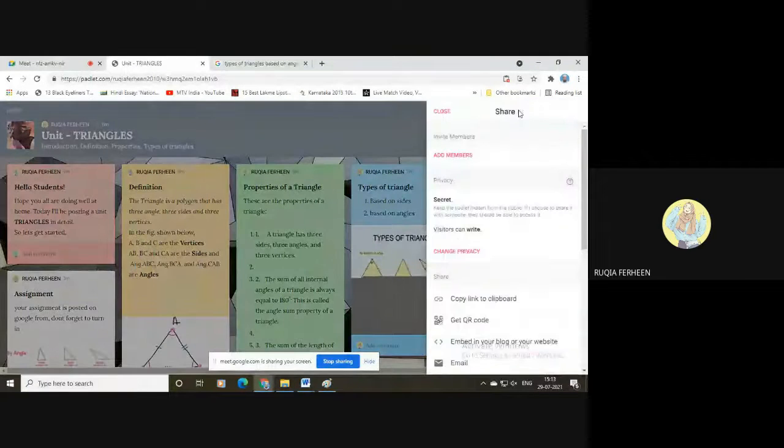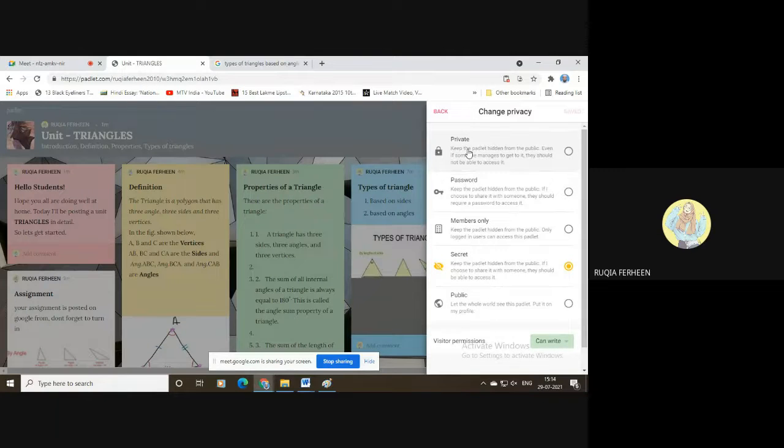Click on that option, and here, if the person has already created an account in Padlet, you can just add members because he's already present on Padlet. Or else you can copy the link to clipboard and email that link so that they can reach your Padlet. See, there are privacy settings also. There is an option secret, what visitors can do. If you want to change this, you can change it by clicking the option change privacy. Click on this, and here if you want to keep it private, hidden from the public, you can select that. If you want to secure it with a password, you can select that also.